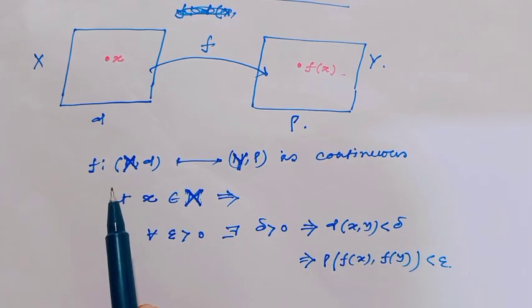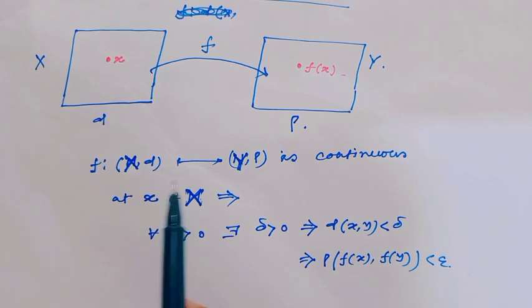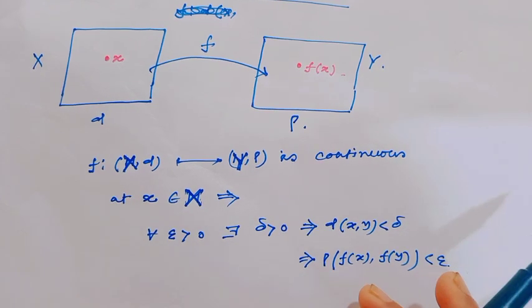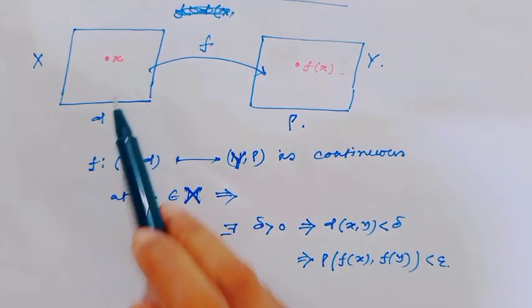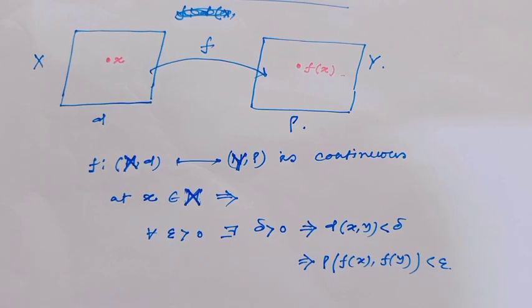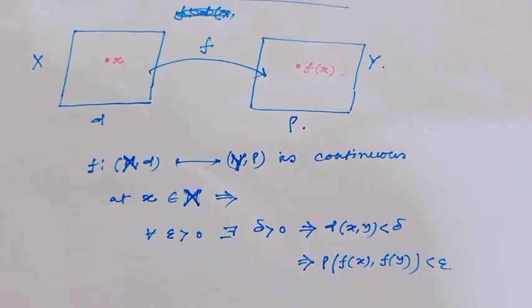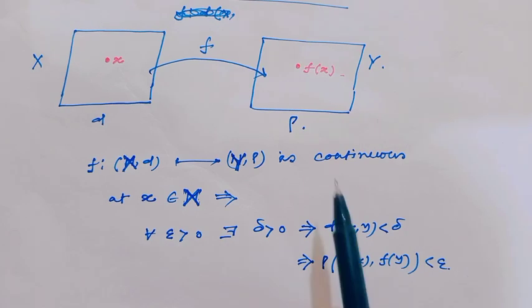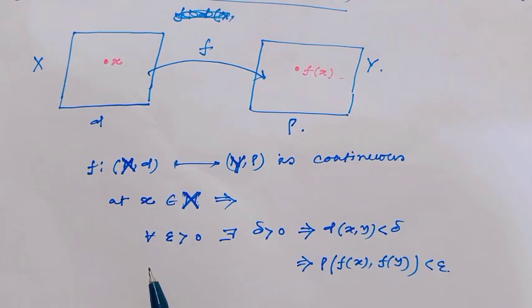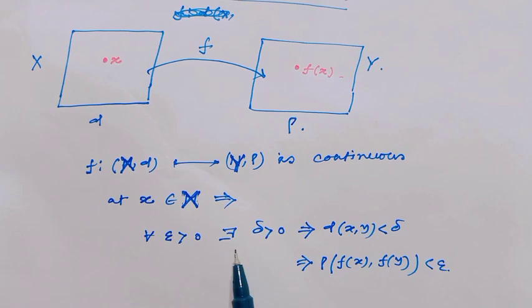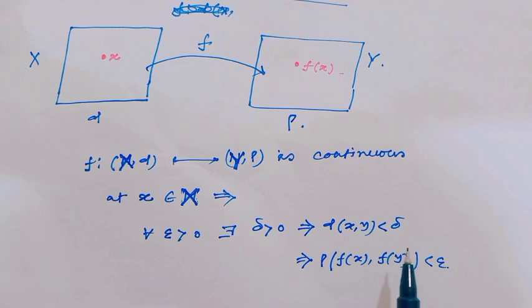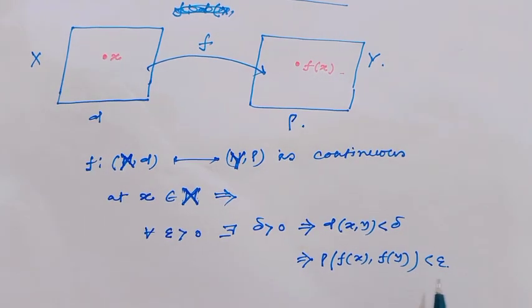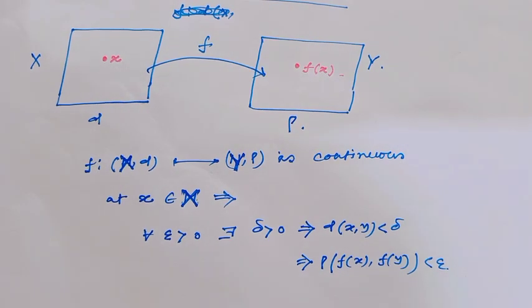Consider f a mapping from (X, d) to (Y, rho), continuous at the point x, which is a member of the domain. Here the domain is denoted as capital X. This function is continuous if for all epsilon greater than 0 there exists delta greater than 0 such that d(x,y) less than delta implies rho(f(x), f(y)) less than epsilon.